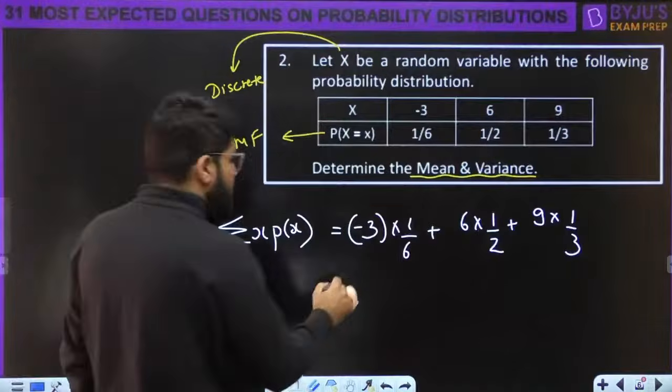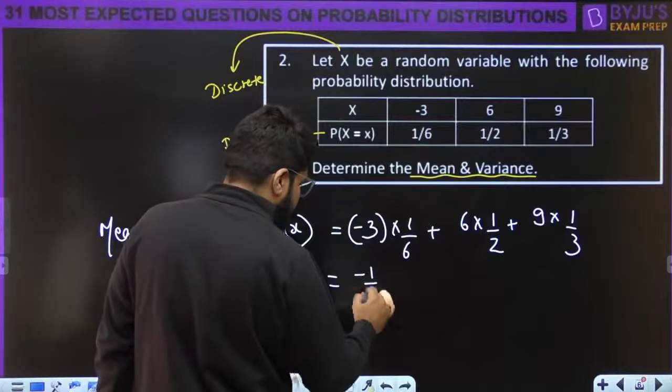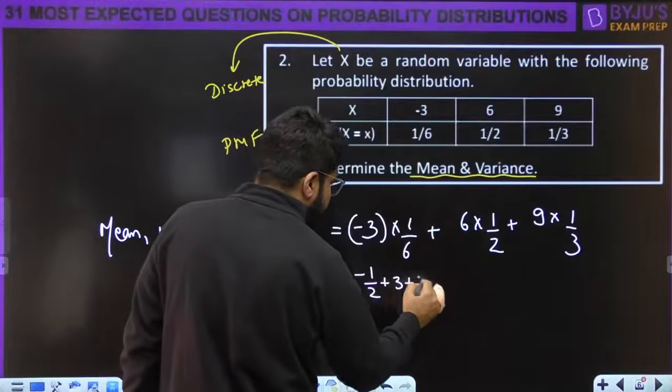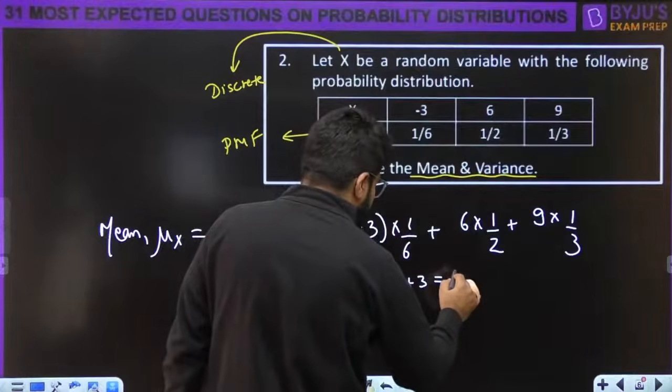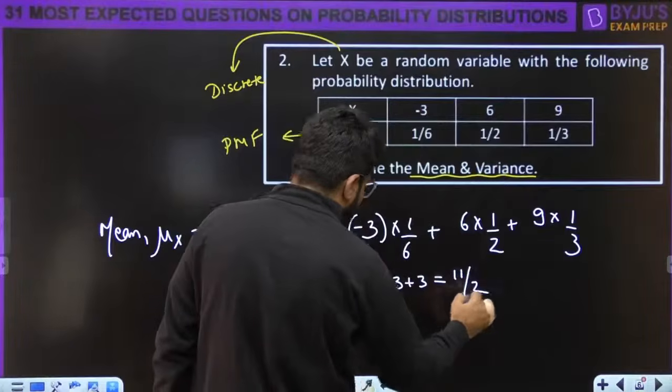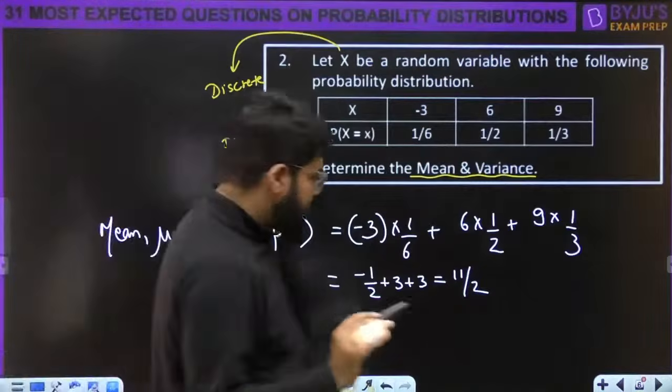Okay, so this is -3 by 6, so -1 by 2, plus 6 by 2, which is 3, plus 9 by 3, which is 3. So this is 3, 3, 6, 6 and minus half. So it should be 5.5 or 11 by 2. Okay, 11 by 2. This is the mean value. Simple. This is the mean value.